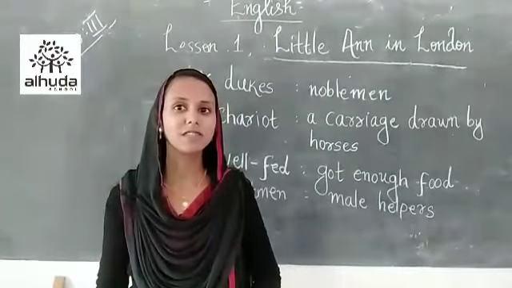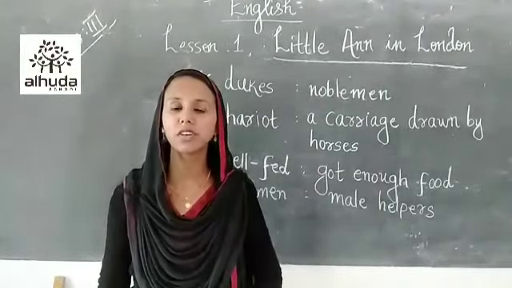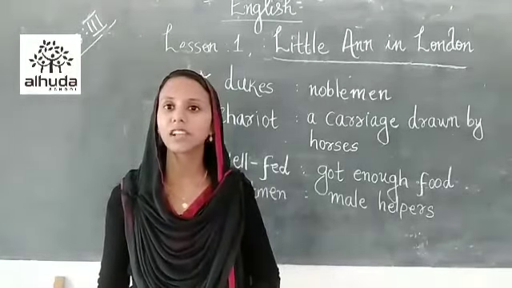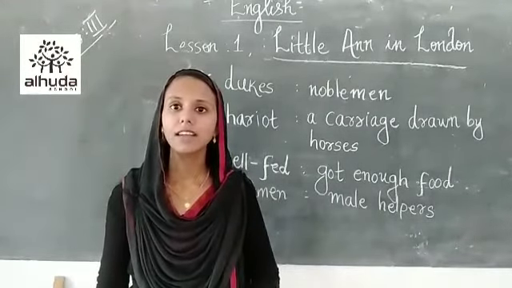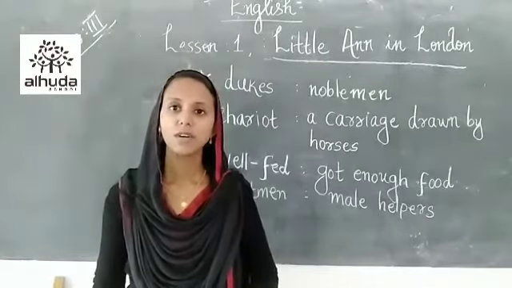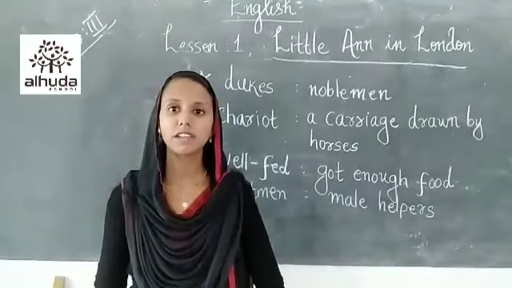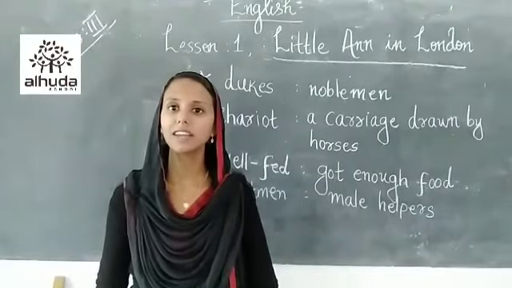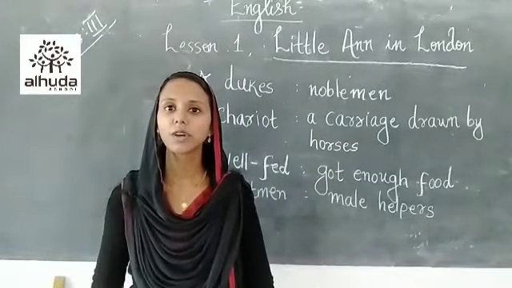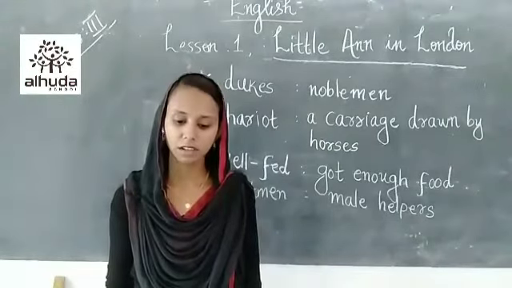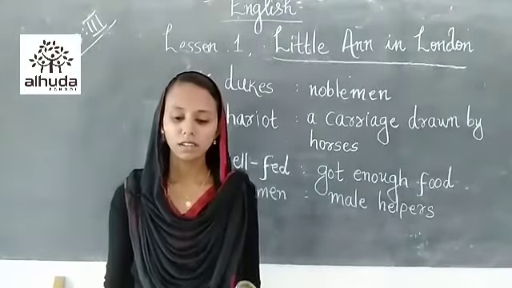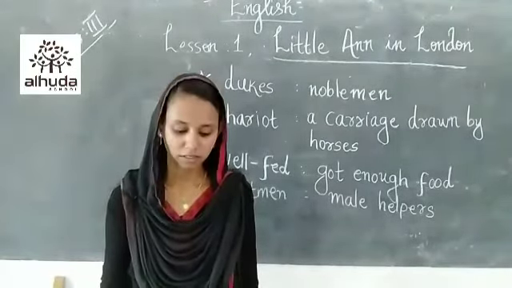In the previous class, we discussed the short summary of lesson 1. The title of the lesson is Little Anne in London. Today we are going to learn more details of lesson 1, that is Little Anne in London. All of you please take your textbook, it is page number 9. So, lesson 1, Little Anne in London.